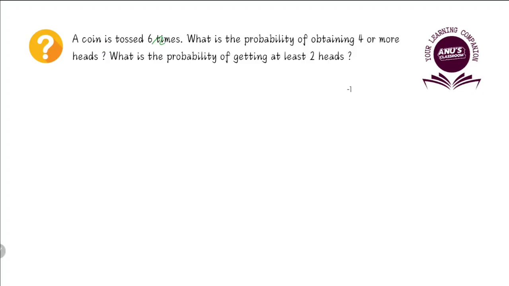So a coin is tossed how many times? 6 times. Assuming it is a fair coin. Okay, we are assuming it is a fair coin. The fair coin is tossed 6 times. So once again, this is a binomial distribution problem. So what is our formula?